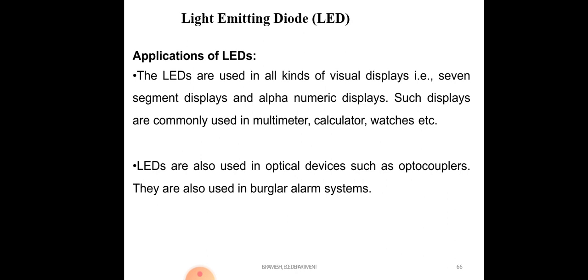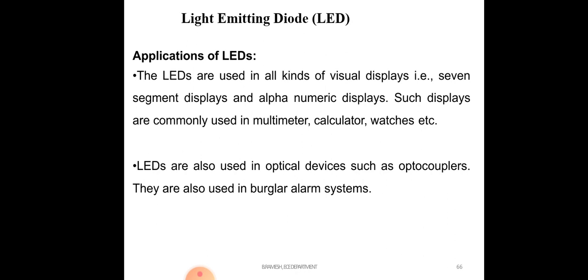The photodiode works in reverse bias. When you apply reverse voltage, the junction width increases, and when light falls on the photodiode, it generates charge carriers. The photodiode operates in reverse bias only, whereas the LED operates in forward bias.